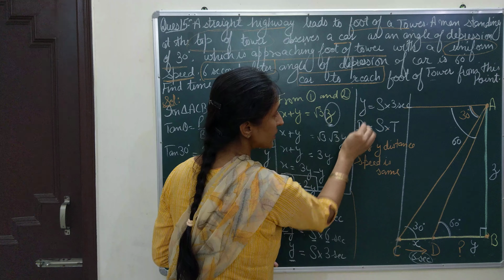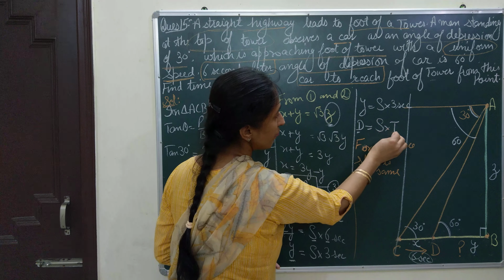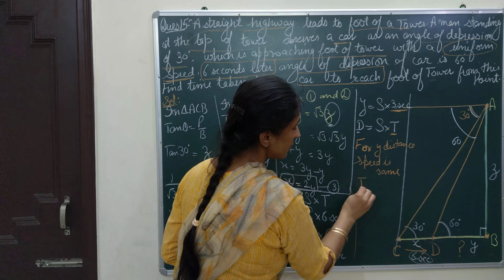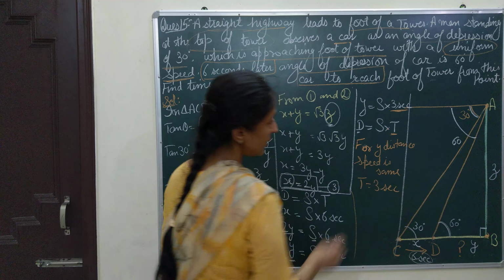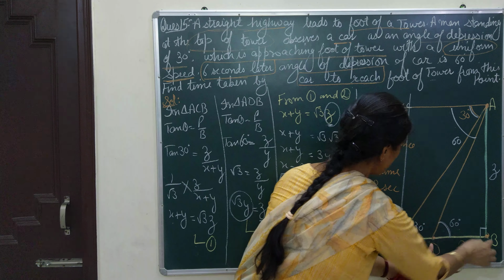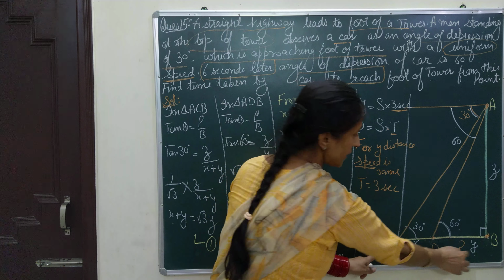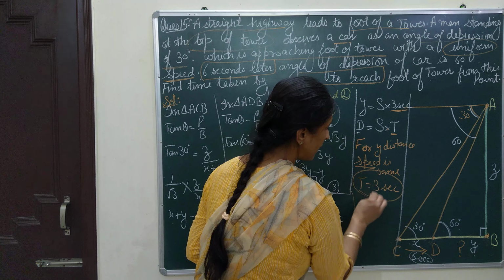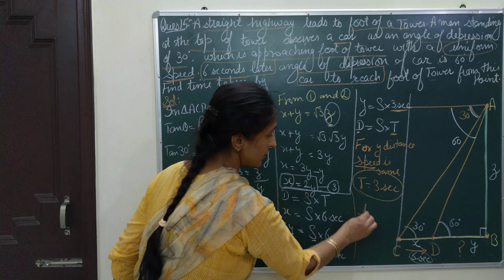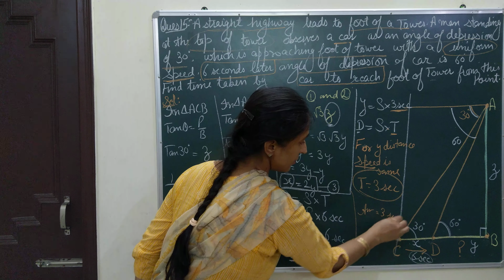Distance is y, speed is the same. What is t? Compare it. What you get? t is 3 seconds. That means when you are traveling a distance of y meters and the speed remains the same, the time taken will be 3 seconds. This is what you need to know, and you have reached your answer: 3 seconds.